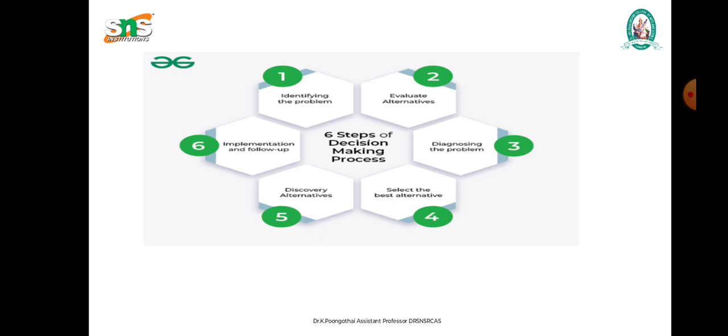The fourth step is deciding the best course of action. After evaluating the various selections, the manager should decide the best alternative. It includes the manager taking into account economic risks, limitations, and resource feasibility of its implementation. And the fifth step is implementation of the decision. After selecting the best course of action, we have to implement that action. Then only will we get a good solution. So the process comes to the end with the choice of an alternative through which objectives can be achieved. After that, we have to implement our decision.